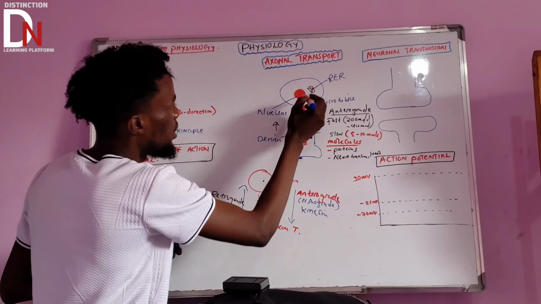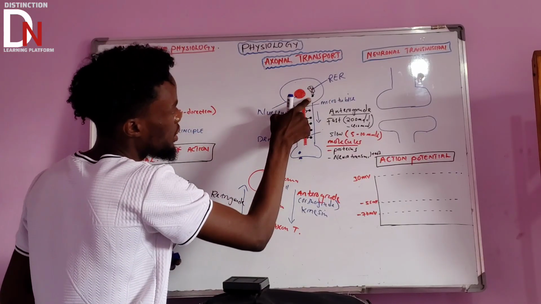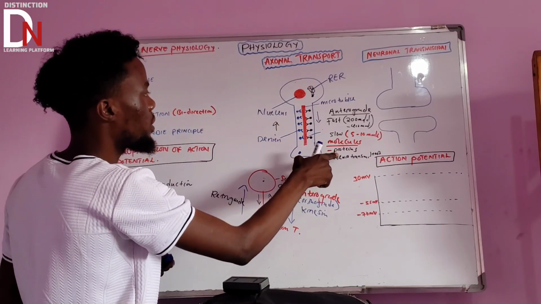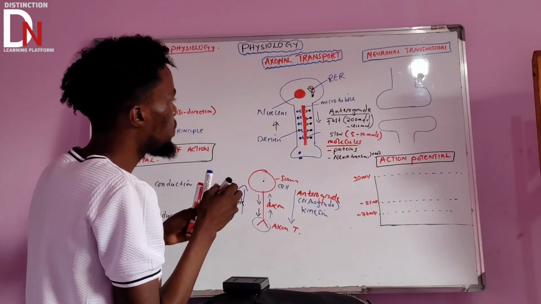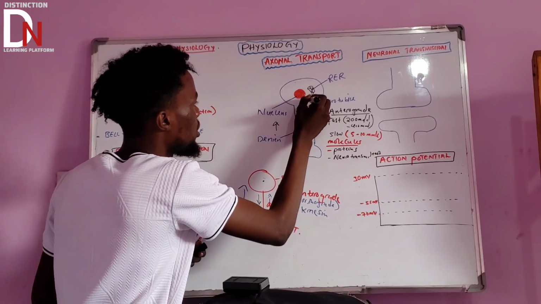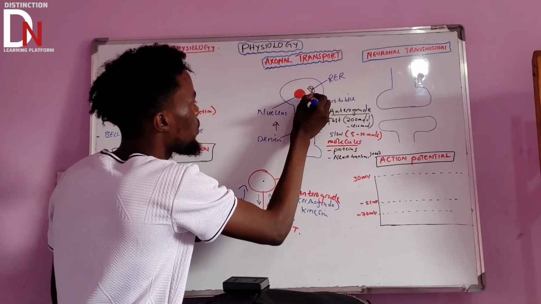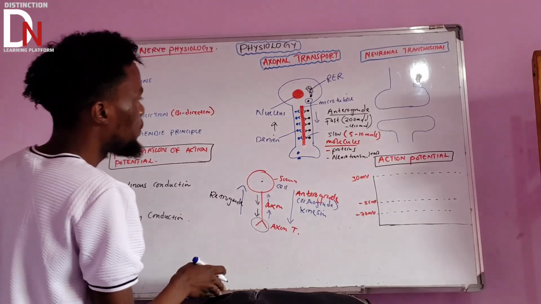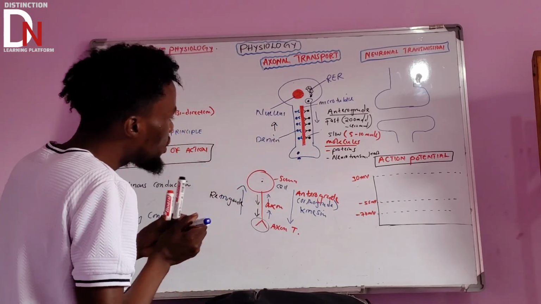Okay. So if this is the rough endoplasmic reticulum, it's going to synthesize, let's just call it proteins. Then what happens is that for these proteins to be transported, they are going to be put in a vesicle like that. After putting them into the vesicle, they are